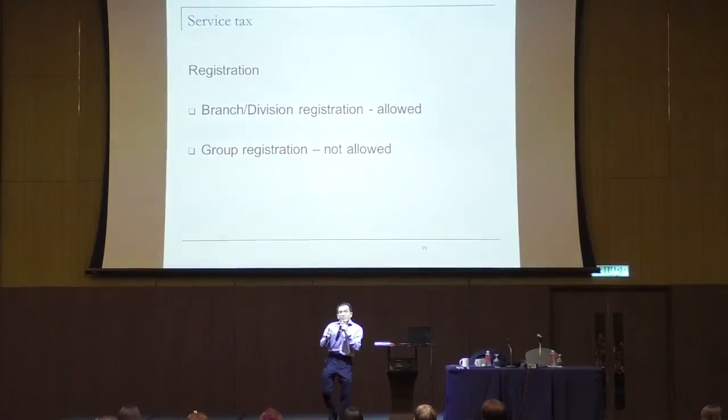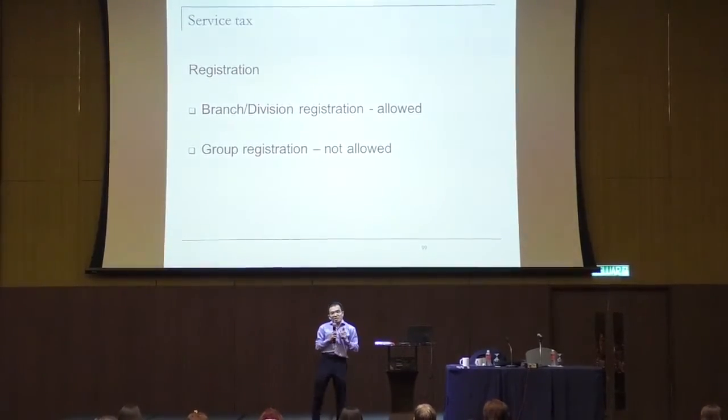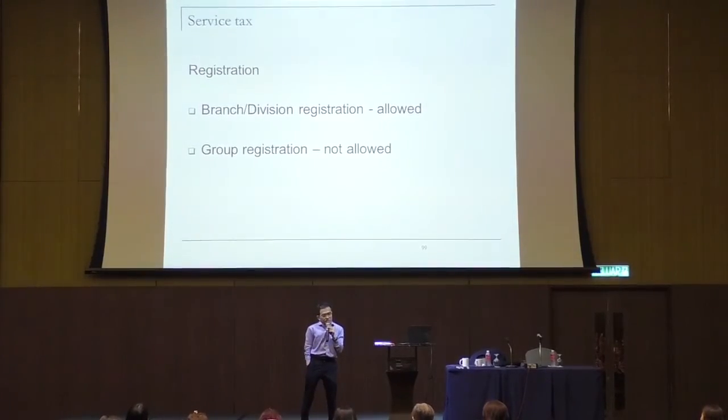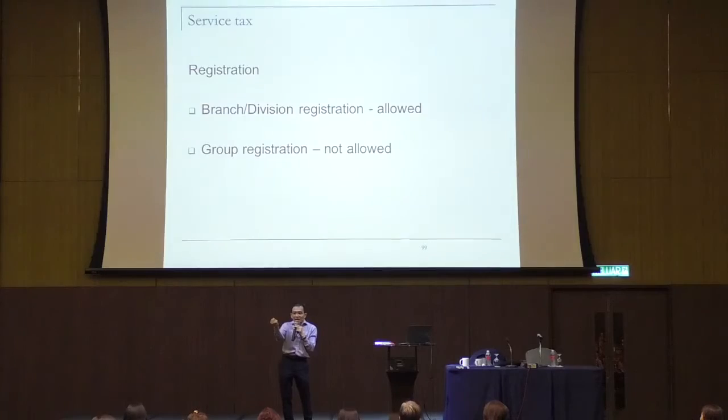However, I need to highlight this to you. For service tax purposes, there is such a thing called branch registration, which is a lot more convenient. What is branch registration? Let's say I am a KFC franchise holder. KFC has so many branches, even in Klang Valley itself, and the whole of Malaysia.